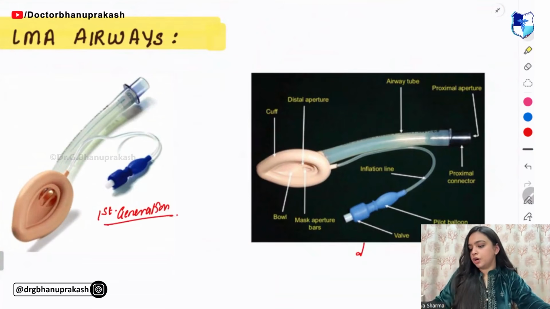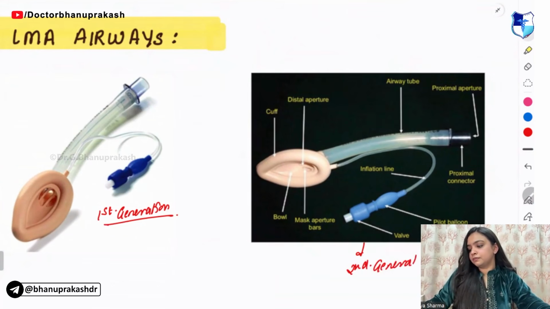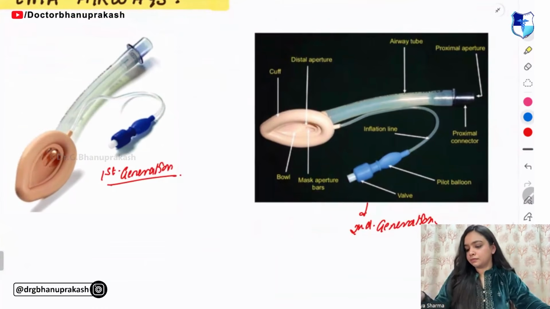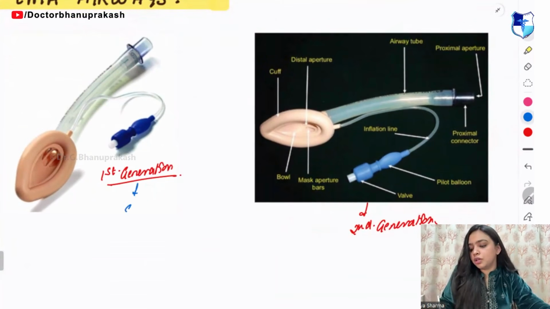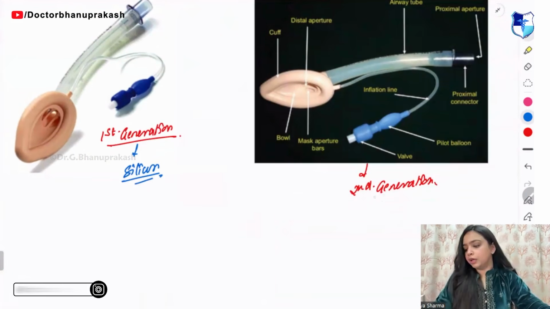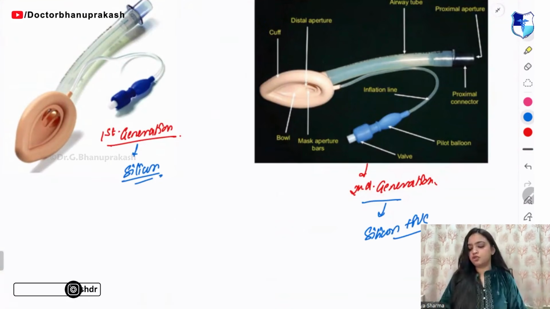And this one is your second generation. In the first generation, they use silicon. And in the second generation, they use silicon plus PVC. Just remember this much.